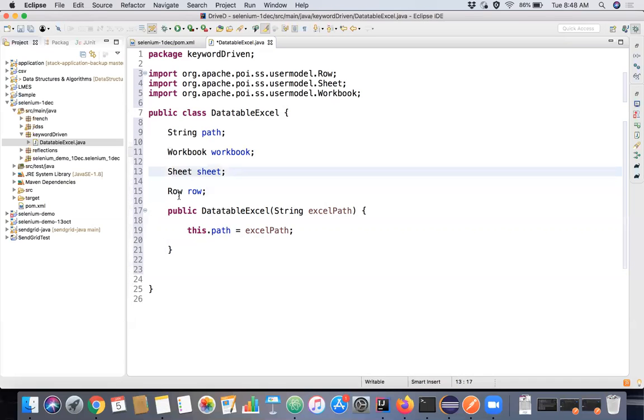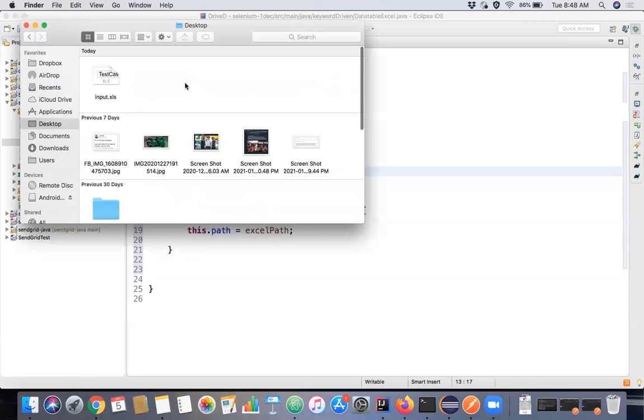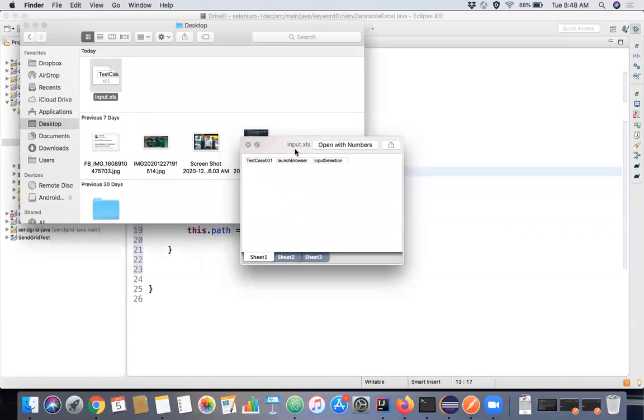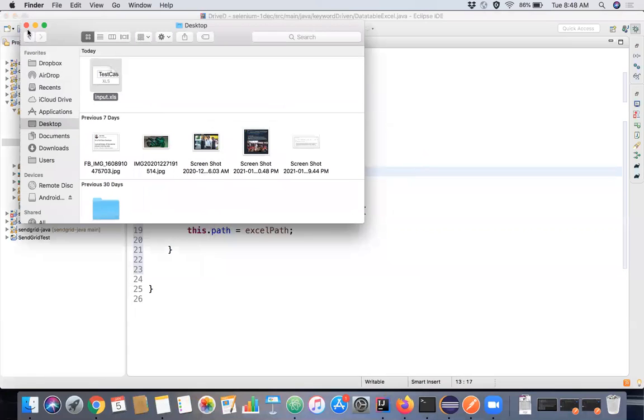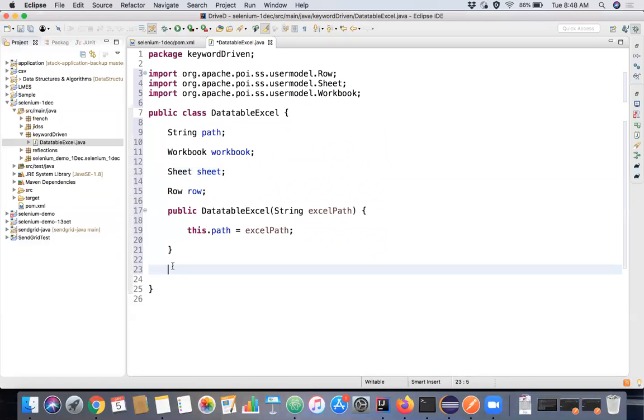So what I have already created is an Excel sheet, kept in the desktop. Okay, we'll come to this Excel sheet actually. So what I'll do, I just create this connection here. Let's say I'm creating a method, public, no return type, just createConnection, right?